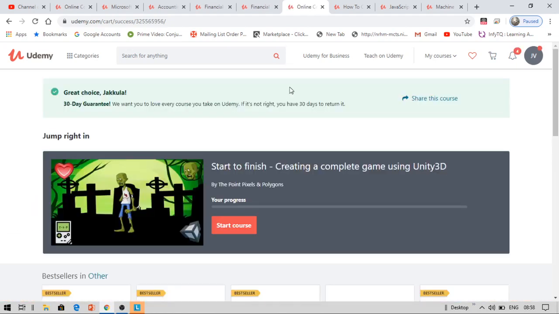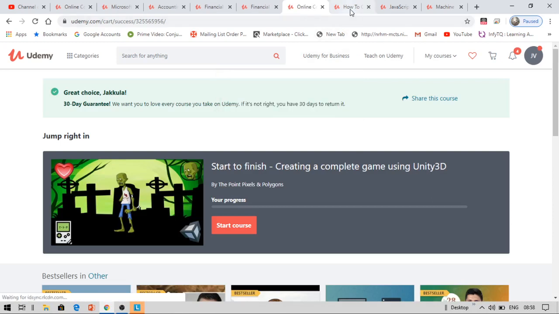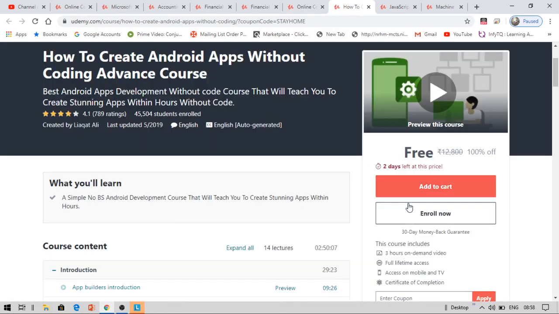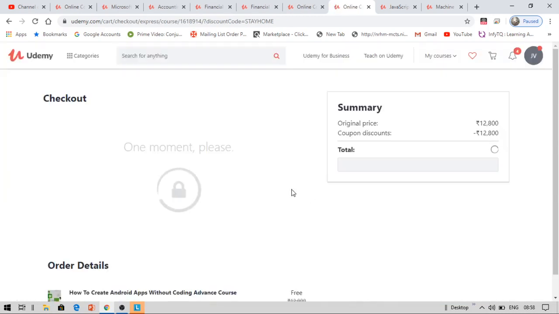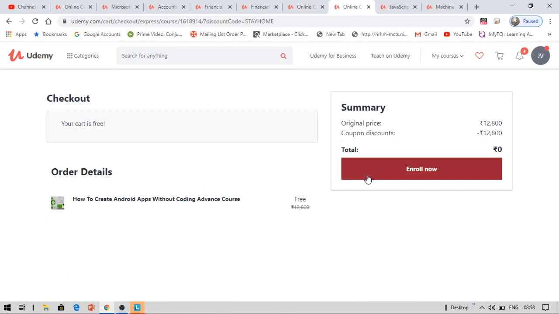I have got this course as well. This is Android development. It will be helpful for me if I want to create apps, right? So I'm also enrolling for this course. So this is the simple way, and this is how you are going to enroll for all the courses, the same way.